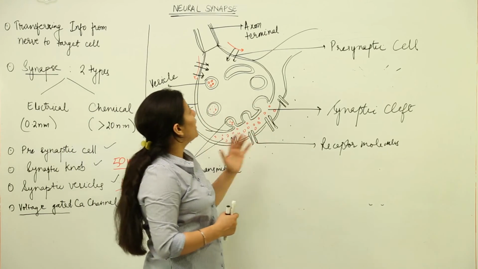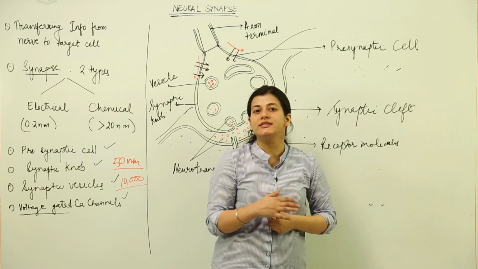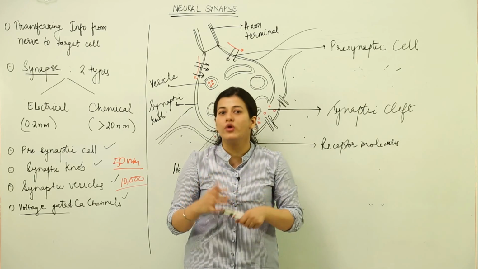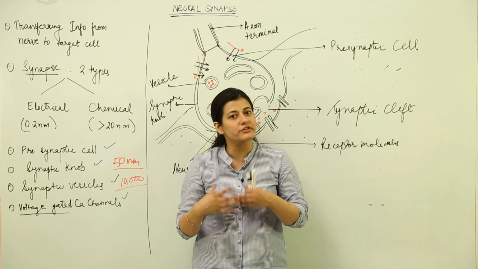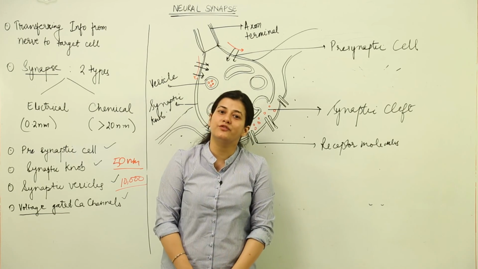So this is all about the neural synapse, the chemical synapse being more important because it is more abundant, and though it is slower, it is more abundant due to the variability of responses that it provides in terms of the neural response.